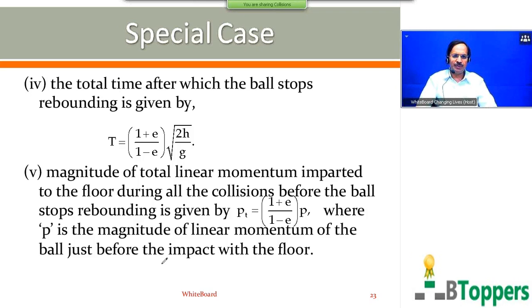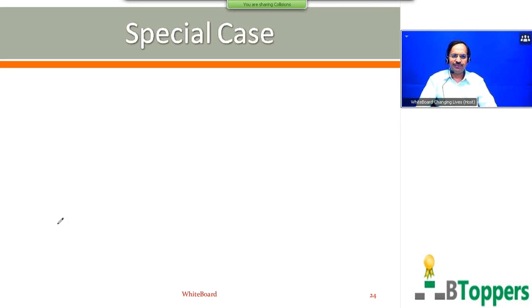Here p is the magnitude of the momentum of the ball just before the first impact. You must write this first. P is the magnitude of the momentum of the ball just before the first impact with the floor. You should write this first. So you can take a pause and finish writing the notes up to here. I am going to show the notes continuation for this. That means I am going to show the working for all these conclusions.